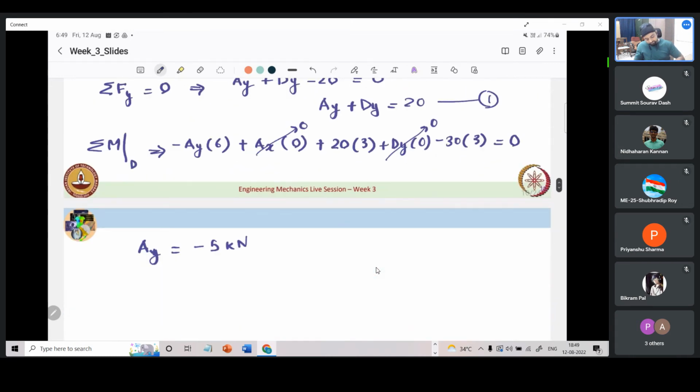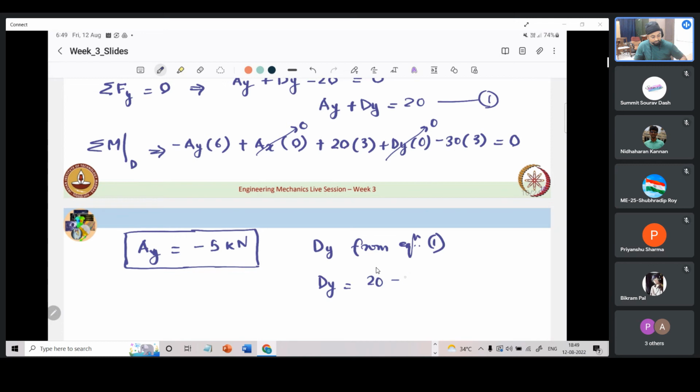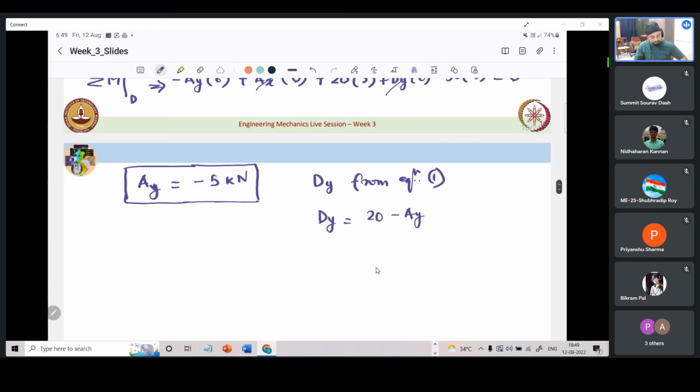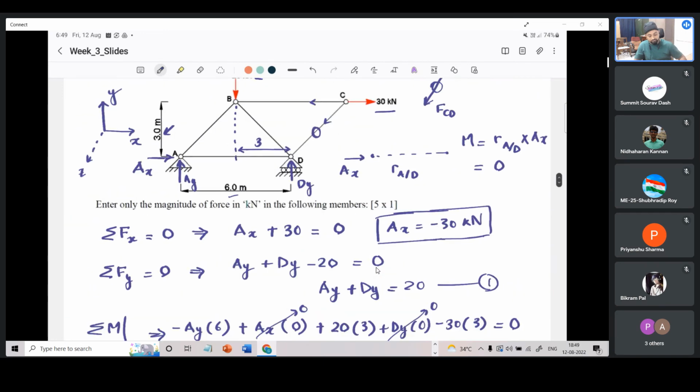Okay, for now I will leave it as minus 5 without reversing the direction. From equation 1 we can see that dy can now be calculated. So dy is nothing but 20 minus ay, but ay we saw that it is minus 5, so dy comes out to be 25 kilonewton, and it comes out to be positive, which implies that the direction we have considered initially to start with is correct. So we have got these reactions.